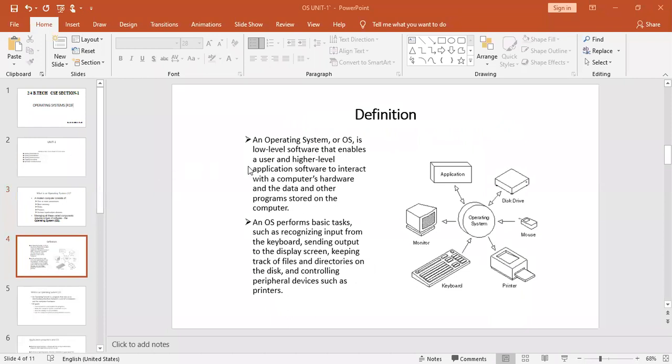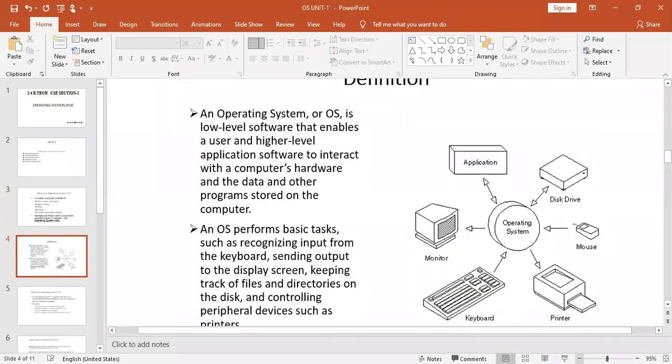Now, let us look at the definitions of the operating system, which we have already discussed previously. Just have a look at it. If you observe this diagram, we have a monitor, hard disks, printers, keyboards, a mouse, and different application programs. Okay?